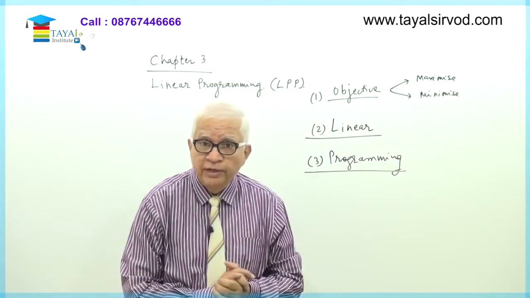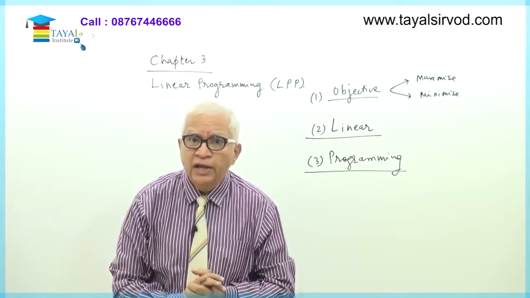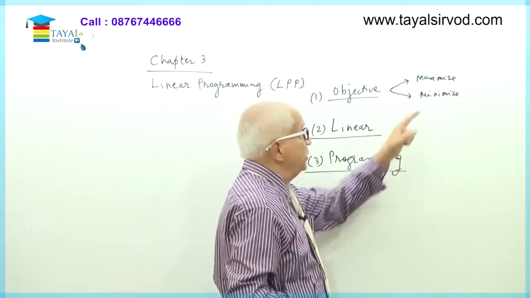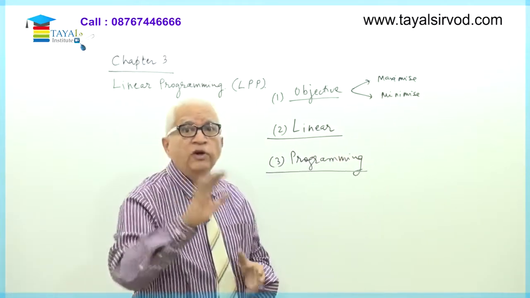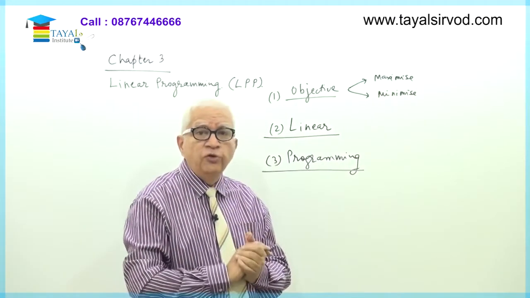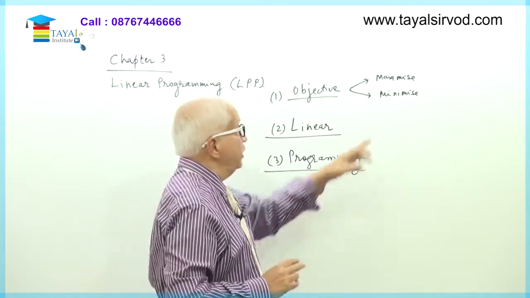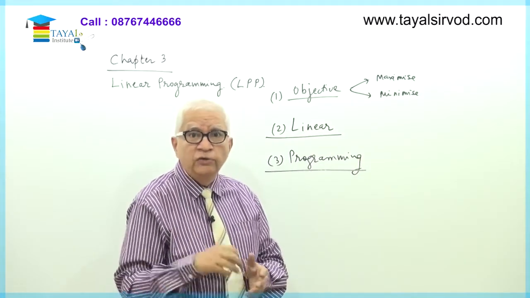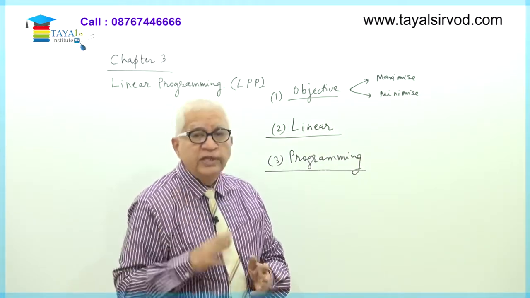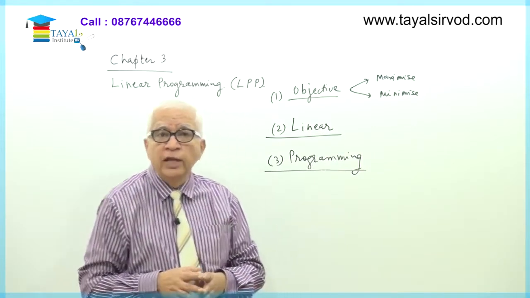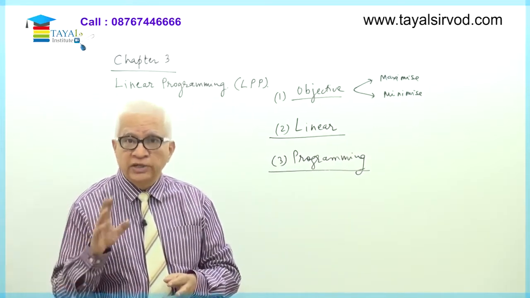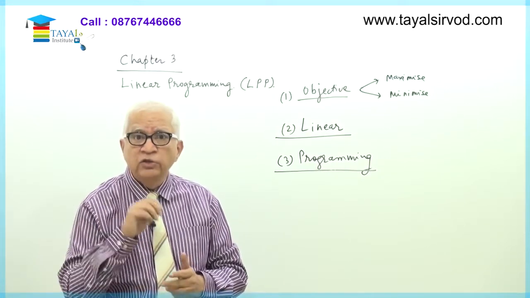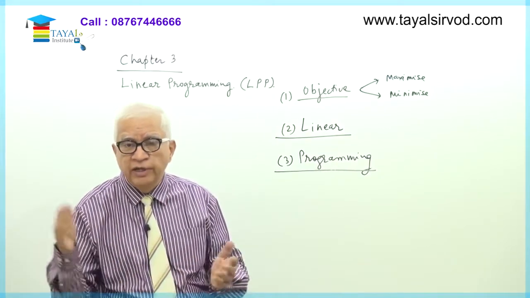Take some value of one variable, take another value of variable, try out, go on trying out till you reach the maximum value of the given objective. For example, the objective could be maximize sales, or in another case, minimize cost of production. In which case, take various values of variables. The variables are typically denoted by x1, x2, x3, x4, etc. in linear programming. Take various values of x1, x2, x3, x4, as many variables are there.